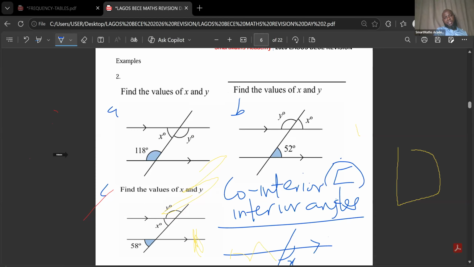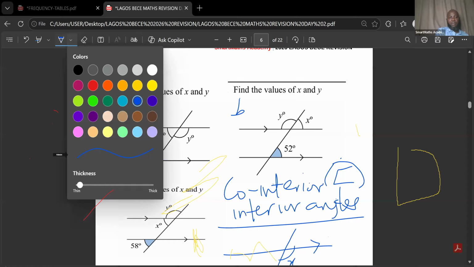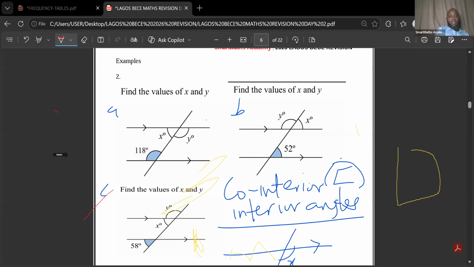Now, if you look at angle x and angle y and 118, the lines that form angle y are this line and this line. And this 118 is formed by this line and this line. You can see Z going backward. So which means this y here is also 118 degrees. So what is the theorem here? Is it alternate angle or corresponding angle? Because it is Z, that is alternate angles.